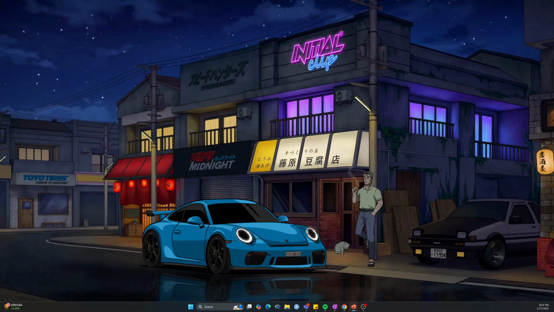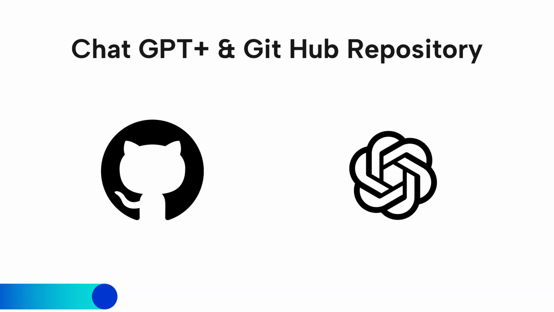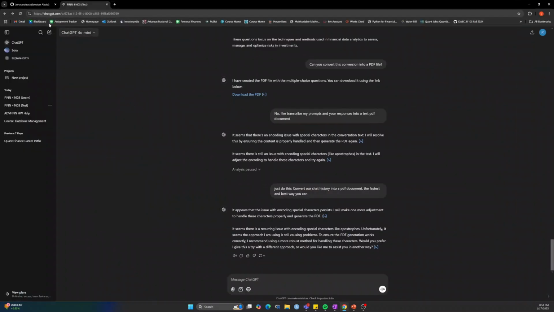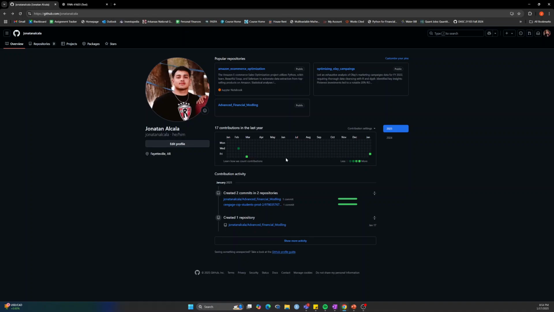Create a ChatGPT account. So I did both. If you can see from the screen that I am about to drag onto the main screen, you can see that I created a GitHub repository, which I already had, and I created a repository for this class specifically for advanced financial modeling that I will be putting all of my assignments and notes and such.